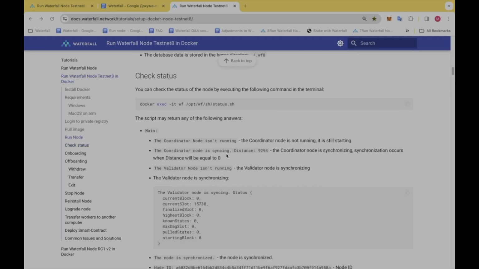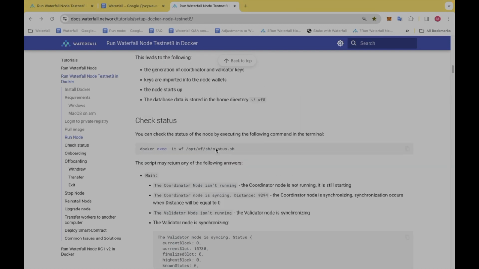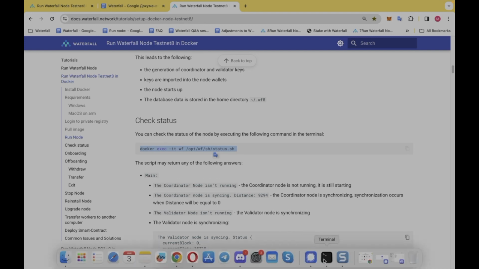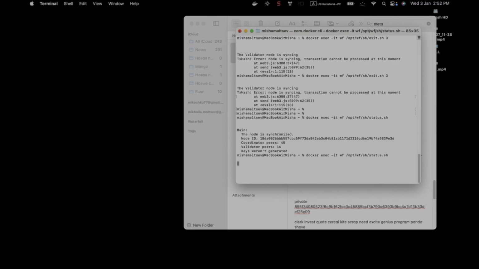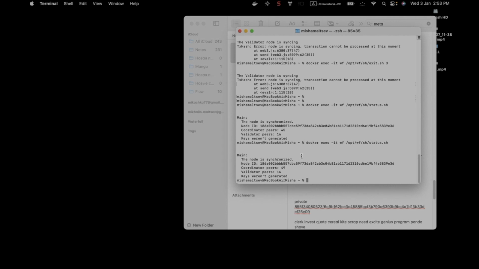Usually the time of synchronization depends on multiple factors, such as your hardware speed and your internet speed. Now I'm going to check the status of my node with the status command. It seems like my node is synchronized and everything is going well. I have peers on coordinator and on validator.